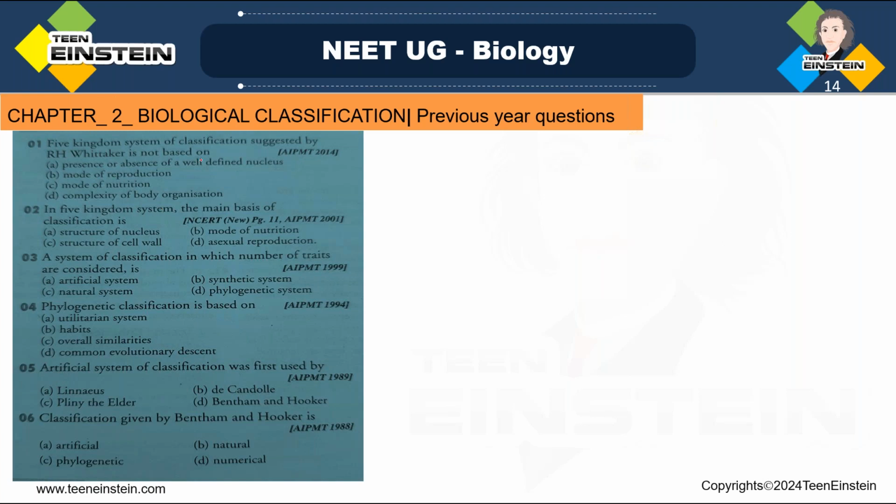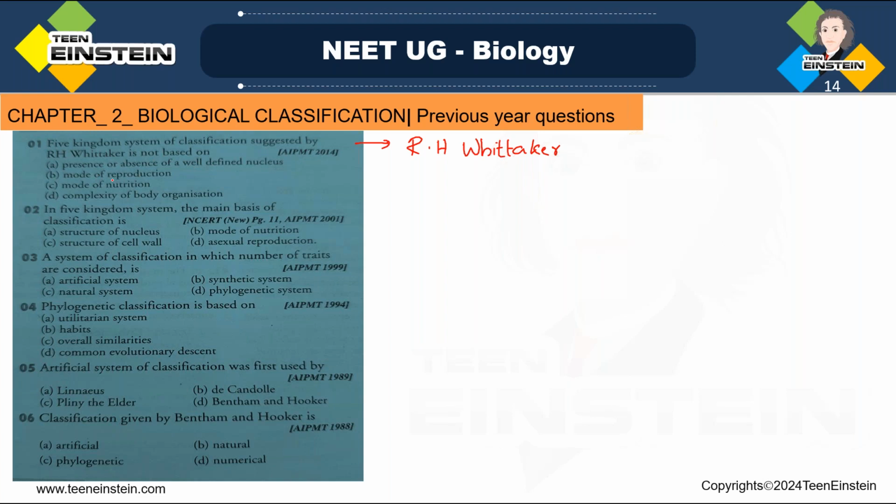The five kingdom system of classification suggested by R.H. Whittaker, that is based on... So here you should know five kingdom classification. Here we can learn many points. Five kingdom classification system, that is suggested by whom? R.H. Whittaker. Right. So who suggested five kingdom classification? R.H. Whittaker.